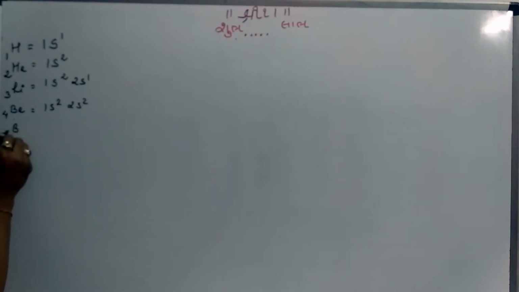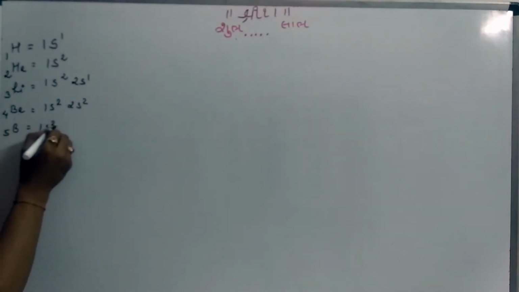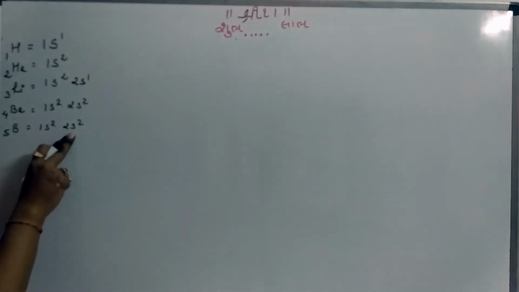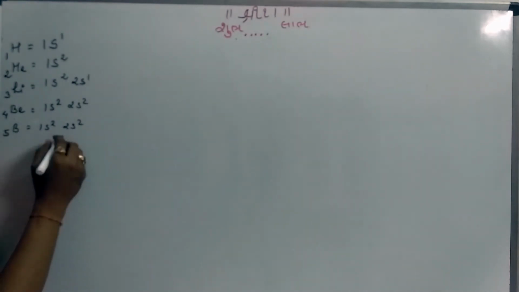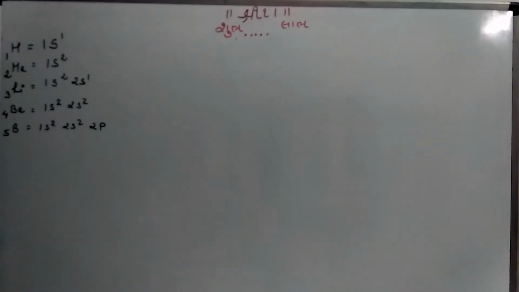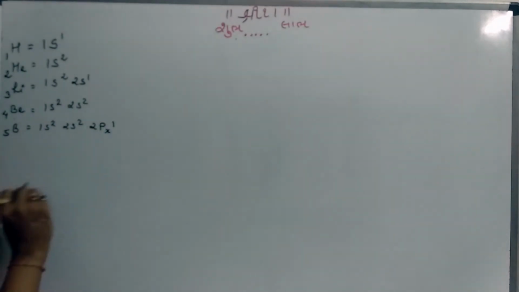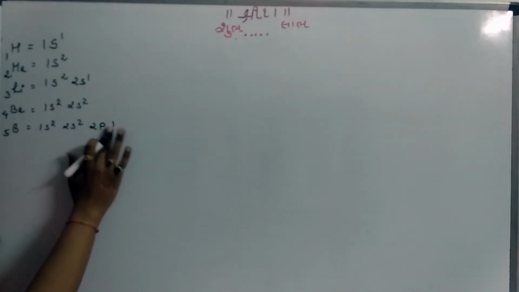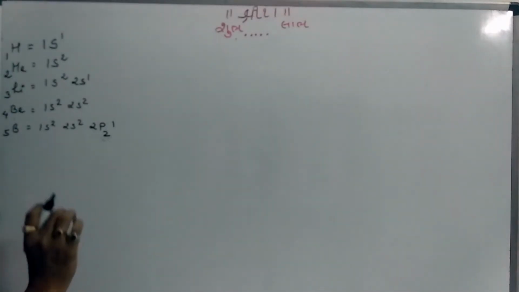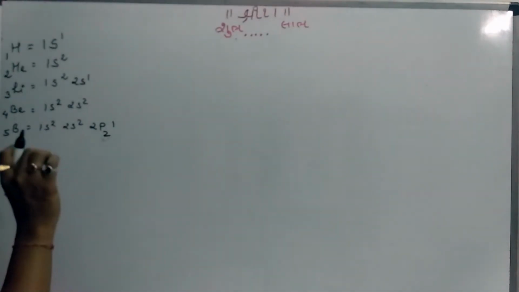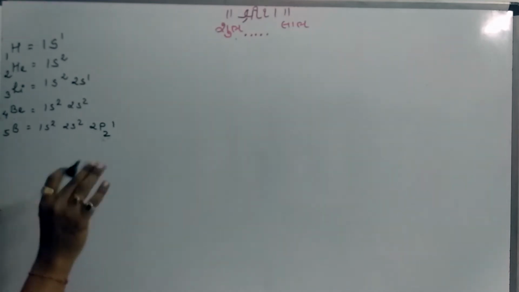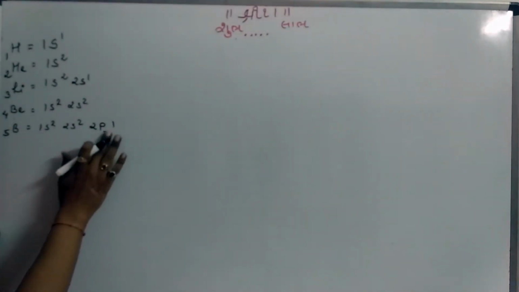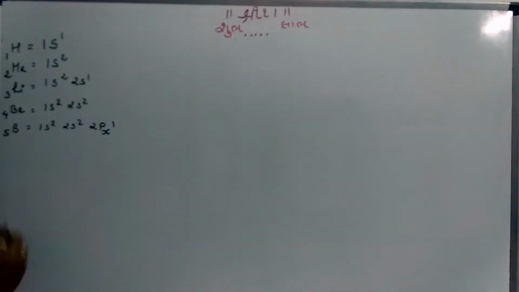After beryllium, the atom is boron, 5, 1s2, 2s2. S orbital can accommodate 2 electrons only. So total number of electrons we have here is 4. 1 electron is left, so it enters into the 2p orbital. 2p has 3 suborbitals, px, py and pz. You can write 2px1, you can write 2py1, you can write 2pz1, any one orbital, because the suborbitals of an orbital have the same energy. Okay, so conventionally I am accepting here 2px1.